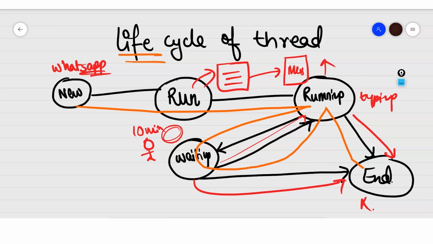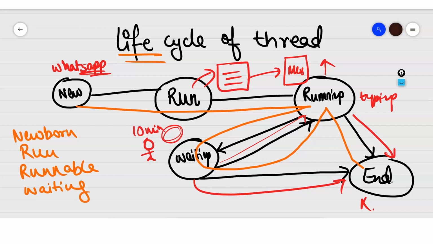So if anyone asks, first your thread is newborn, it has been created. Then it is ready to run. When it is running, we say it is in the runnable phase. After the runnable phase, we say it is in the waiting phase if we have to give some resources or inputs or outputs, and after that finally it will end. So these are the basic phases of your thread in Java.